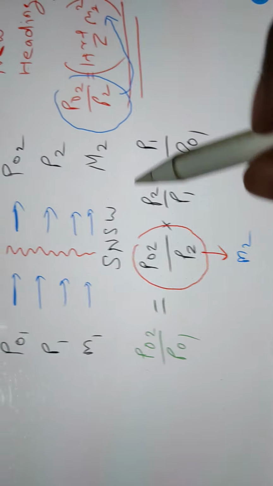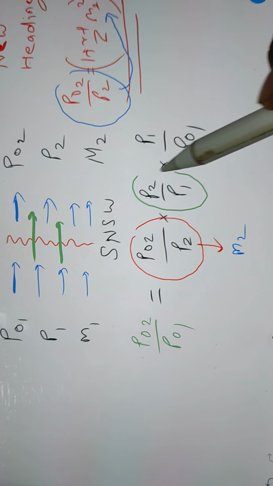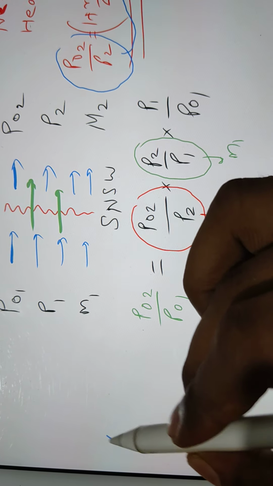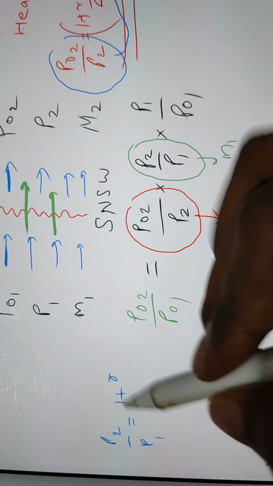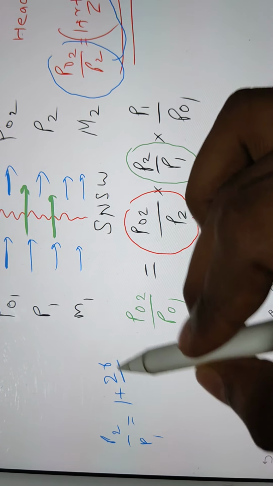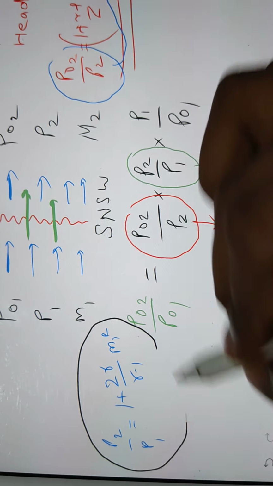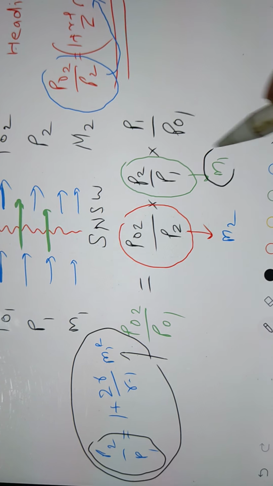In the same way, for the normal shock, your P2 by P1 is a function of M1. Today itself we saw the formula that your P2 by P1 is 1 plus 2 gamma by gamma minus 1 into M1 square. So from here you can see that P2 by P1 is a function of M1. So this is a function of M1.